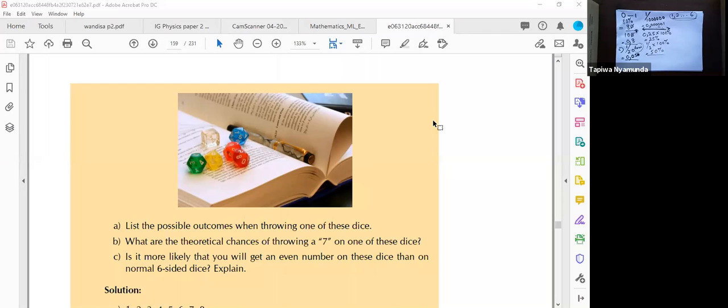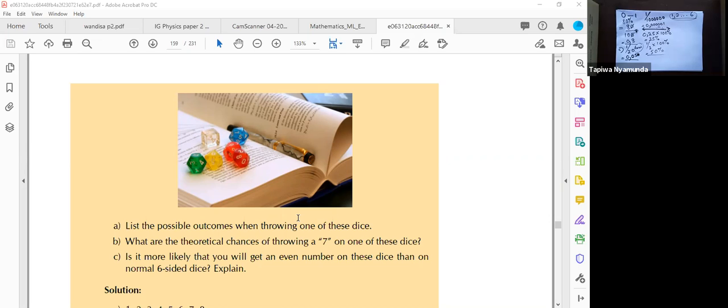So the events that can occur are 1, 2, 6. Those are the events that can occur. Let's look at part B. Part B is asking, what are the theoretical chances of throwing a 7 on one of these dice?